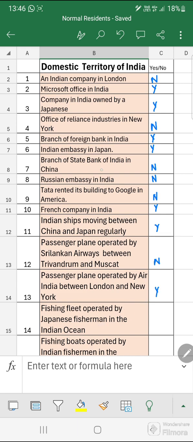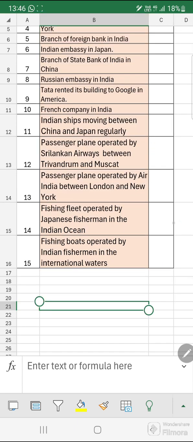The next one is fishing fleet operated by Japanese fishermen in the Indian Ocean. This comes under exceptions. No, it is not a part of domestic territory of India. It comes under the exclusive rights which the Japanese government has got. The next one is fishing boats operated by Indian fishermen in international waters. Yes, this is a part of domestic territory of India.